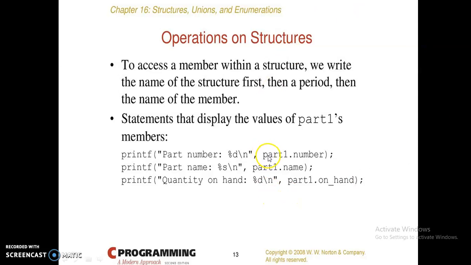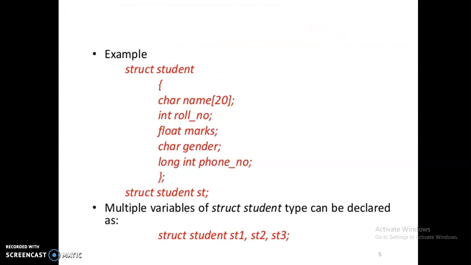If you want to give input or print the structure members, you can use this dot operator. Here the first part is the structure variable, and the second is the member of the structure. For example, if you want to give input to name, roll number, marks and gender, you write st dot name, st dot roll number, st dot marks, st dot gender. Here st is the structure variable, dot is the member access operator, and name is the member of the structure. Like that you can give input to the structure variable.